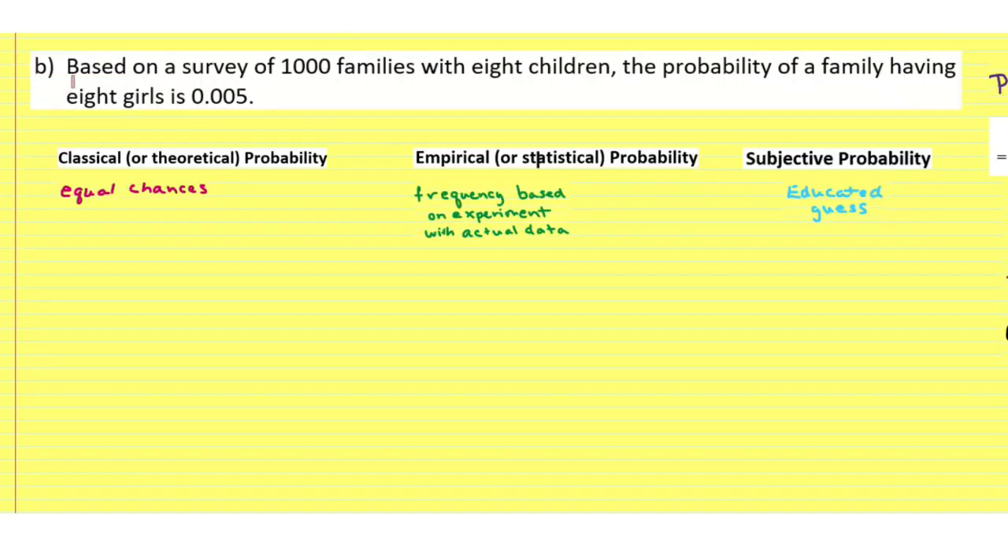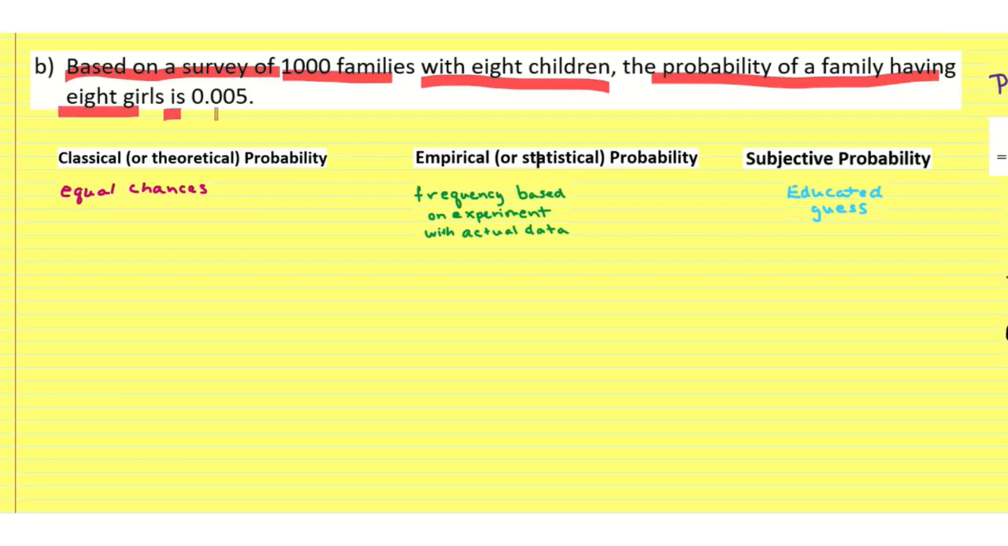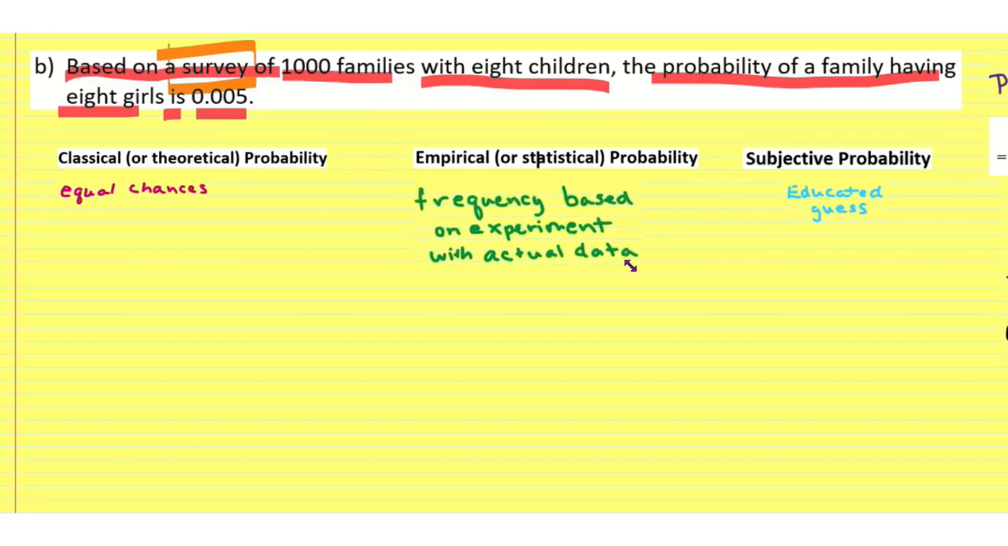Okay, our next situation says based on a survey of 1,000 families with 8 children, the probability of a family having 8 girls is 0.005. Okay, so this is based on a survey. So that is our key word right there. That means that we can assume that this is a frequency-based probability based on an experiment with actual data. They did a survey and they have actual data.